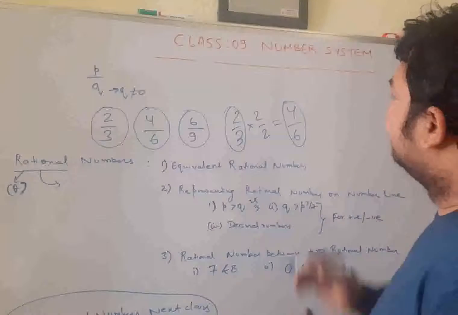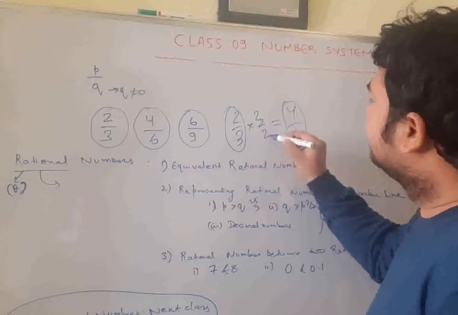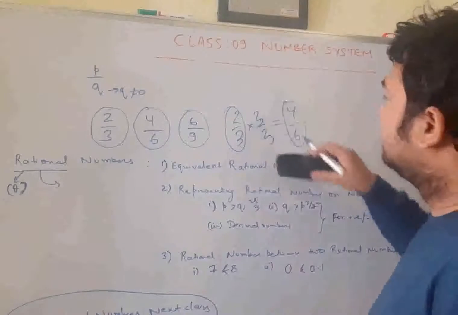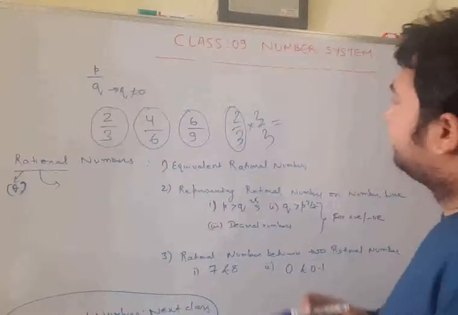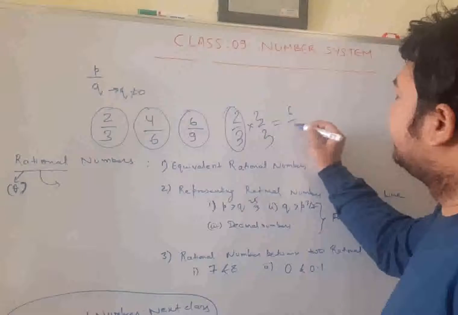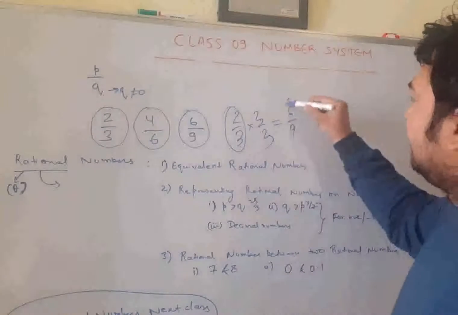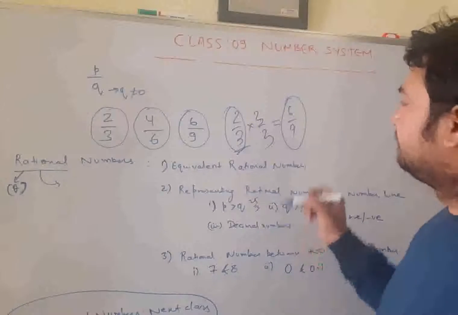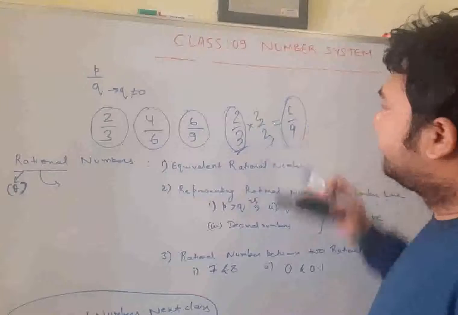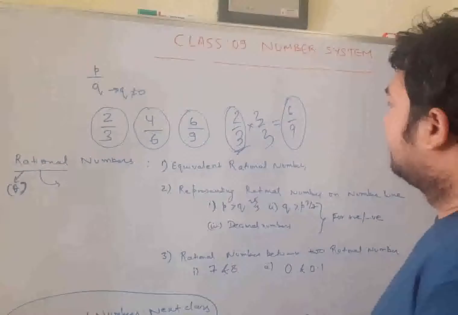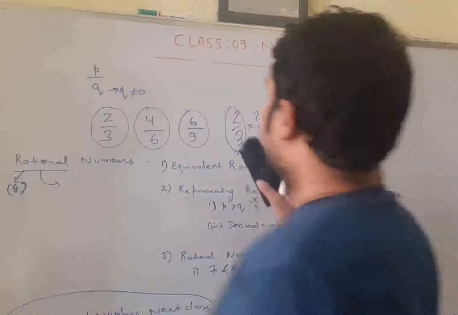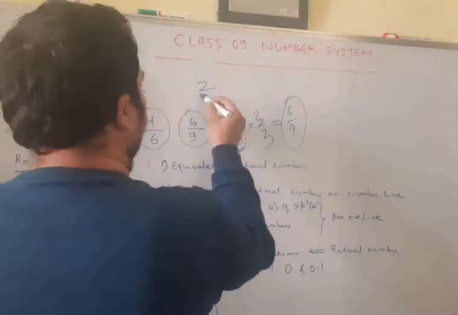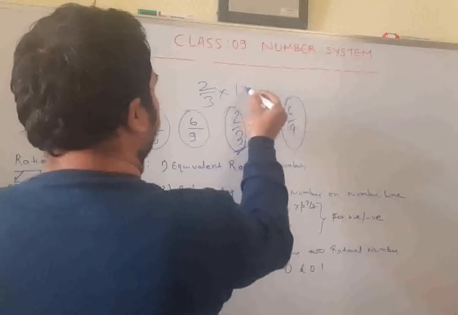What happens if you multiply it by 3 in the numerator and 3 in the denominator? Instead of 2, it will become 2 3s are 6, and 3 3s are 9. Again, this 6 by 9 is the same as 2 by 3, because we have multiplied 2 by 3 by 3 by 3, that is 1. So if I multiply 2 by 3 by 1, it will be 2 by 3.